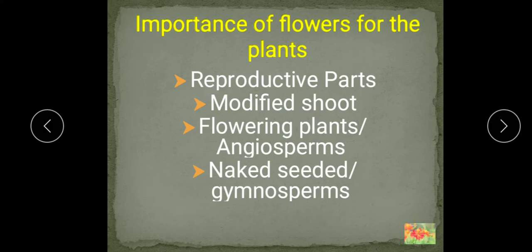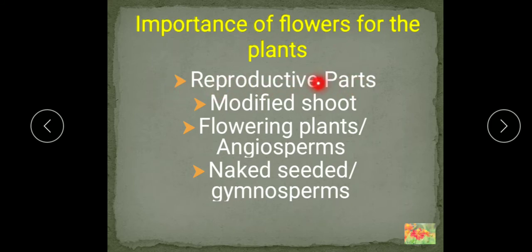Because flowers are the reproductive parts of the plants which are responsible for the production of gametes. As you have studied in the previous classes that there are two types of reproduction processes. First is the asexual reproduction and the another is the sexual reproduction. So in plants, sexual reproduction takes place with the help of these reproductive parts that we call flowers,